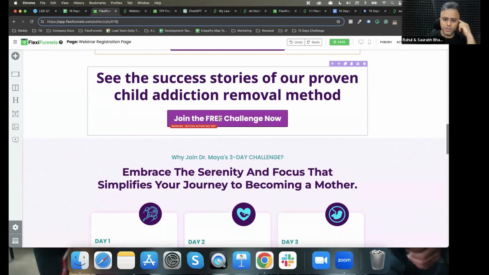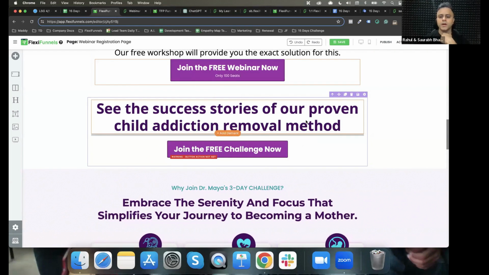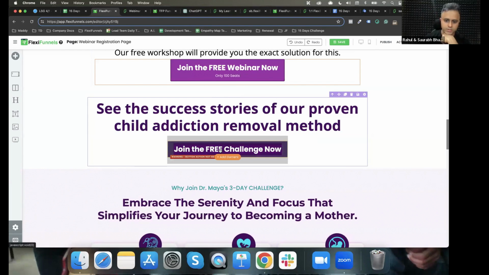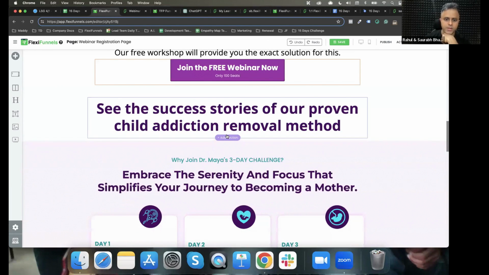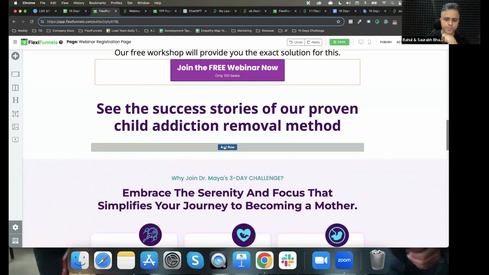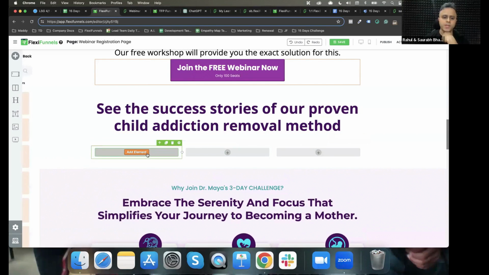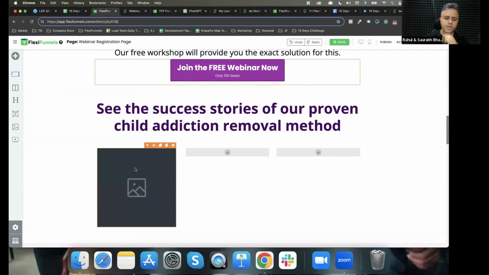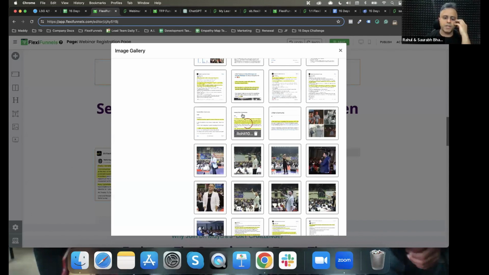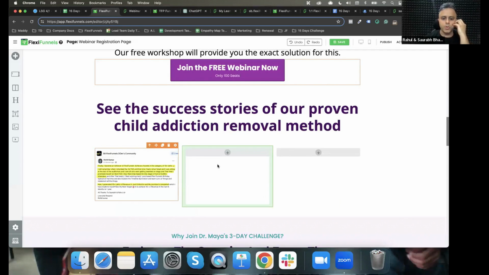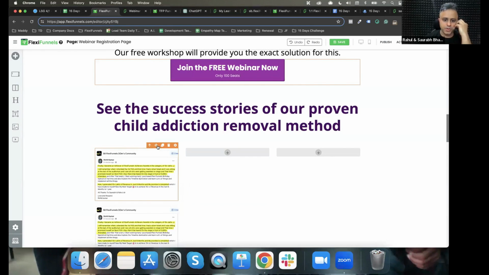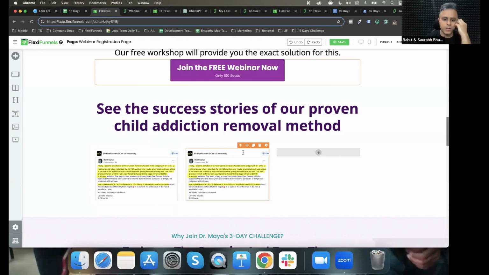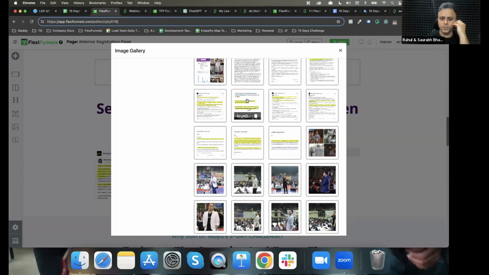So to put in the testimonials, what you need to do is, inside this, let's remove this and put a new section. Inside the section you can put 3 columns, and then you can put in the images and whatever testimonial you have. For example, in our case, we have some testimonials over here, so I'm going to upload some testimonials over here. I'm going to copy it, bring it over here, and upload another testimonial over here.